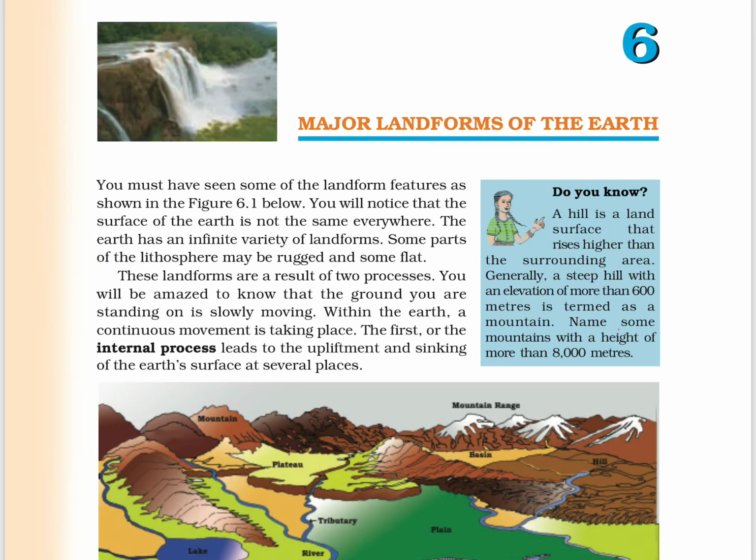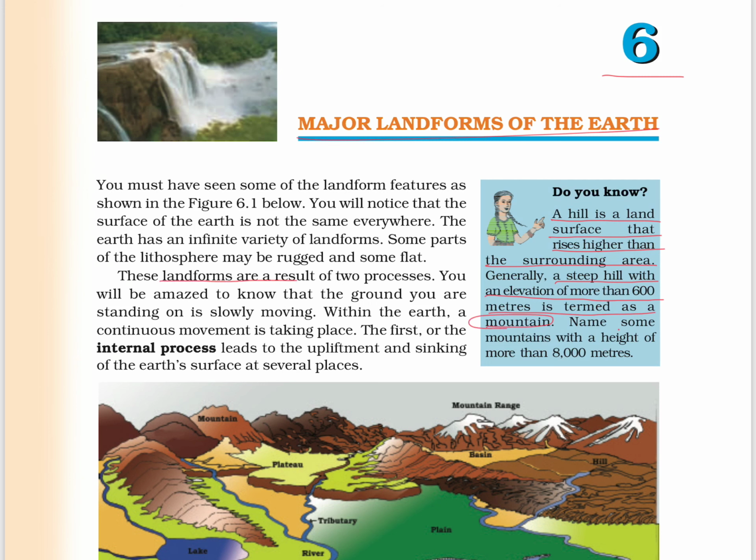In this video I am going to explain chapter 6 of class 6 NCERT geography. The title of the book is Major Landforms of the Earth. Here you can see the definition of a hill. A hill is a land surface that rises higher than the surroundings of the area. Generally, a steep hill with an elevation of more than 600 meters is termed as a mountain.